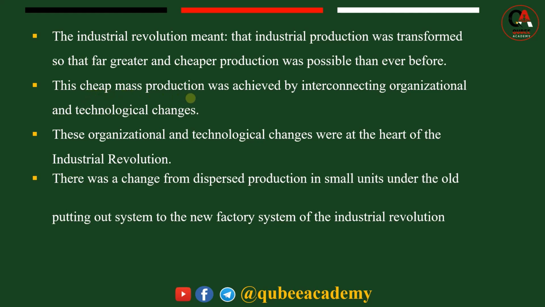Kanaaf this cheap mass production was achieved by interconnecting organizational and technological changes. Keessaayyuu cheap mass production kun gatii madaalawaan yookiin immoo amma tokko gatii mi'aan taaniin kan gurguramu sababii gurguddoo lamaafi. Kanaaf achieved by interconnecting organizational and technological changes. Kanaaf gurguddoo lama jira. Organizational change gaafa maal jechuudha?